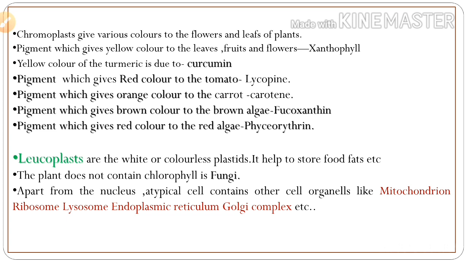Next one is leucoplast. They are white or colorless plastids. It helps to store food, fat, etc. The plant that does not contain chlorophyll is fungi. Apart from the nucleus, a typical cell contains other cell organelles like mitochondria, ribosome, lysosome, endoplasmic reticulum, Golgi complex, etc.